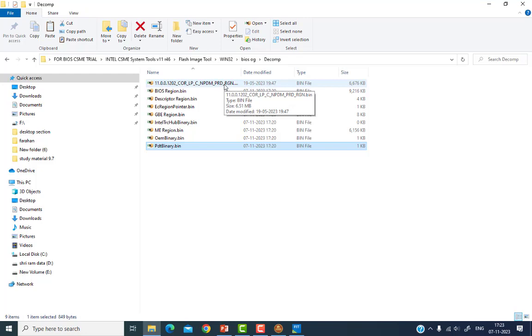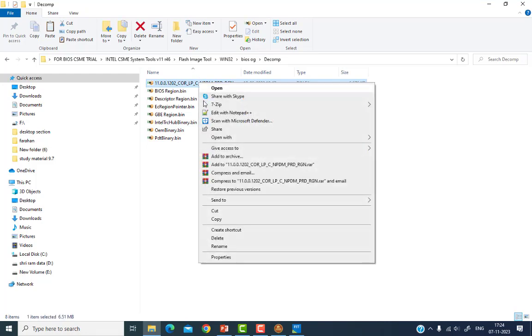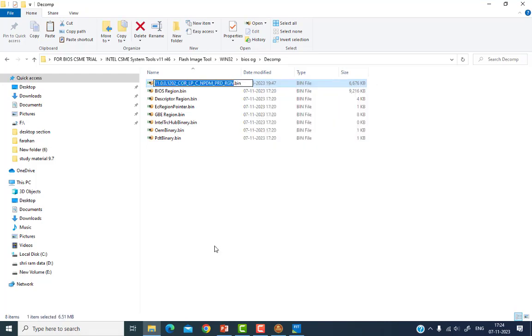So what I have to do is rename this file to me region.bin. Okay, me region.bin. I have to delete this file, delete, and rename it, yeah, this, done. So this is my me region. Okay, so everything is done now.